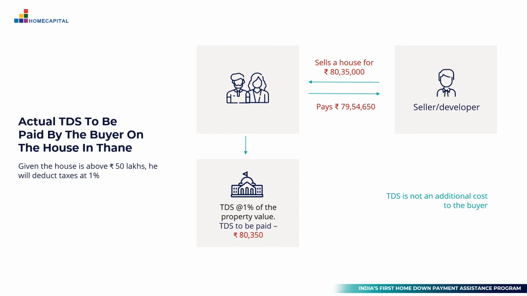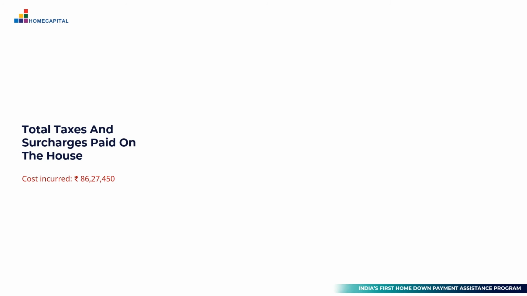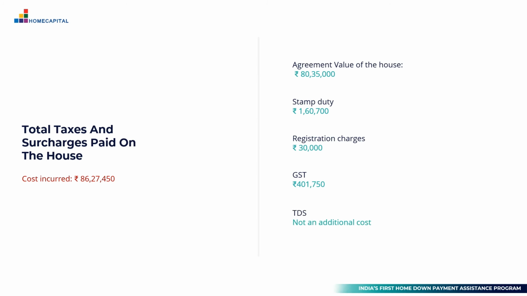If you were to add up all the 4 costs that we just discussed, we see that the agreement value for Mr. and Mrs. Sharma is 80.35 lakhs. To that we add the stamp duty cost of 1,60,700, GST of 4,01,750, and finally the TDS which they need to remit to the government, but which is not going to be an additional cost.